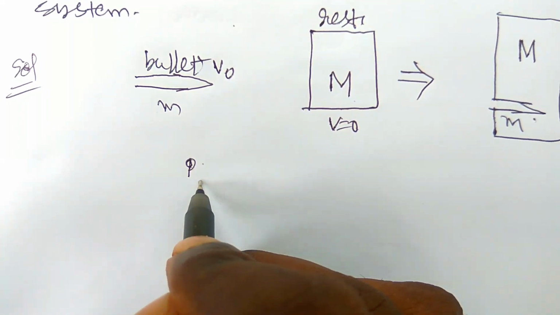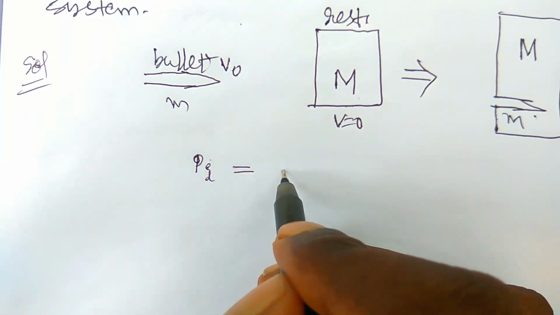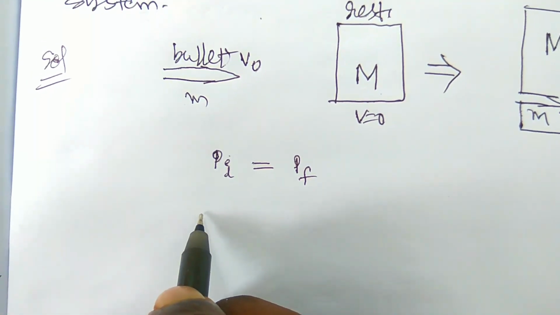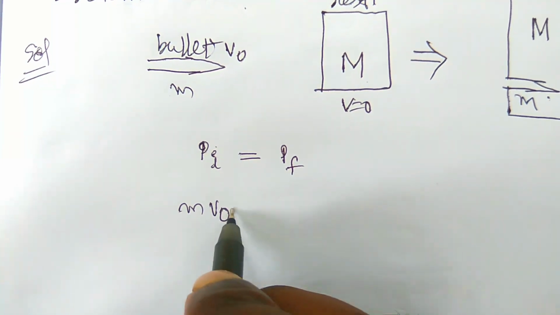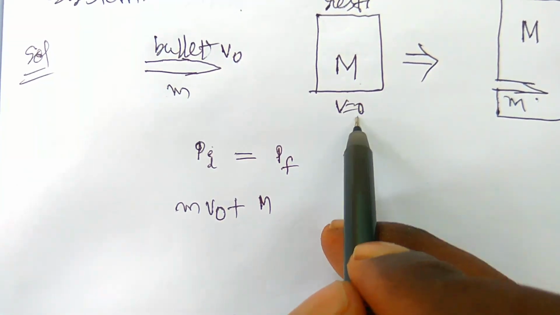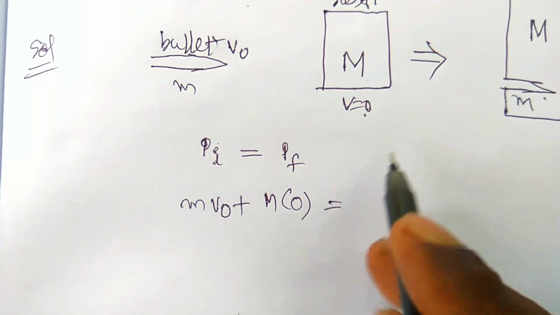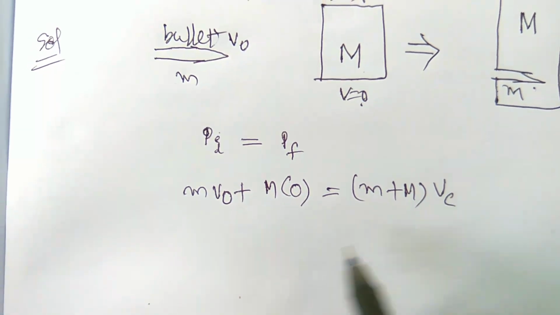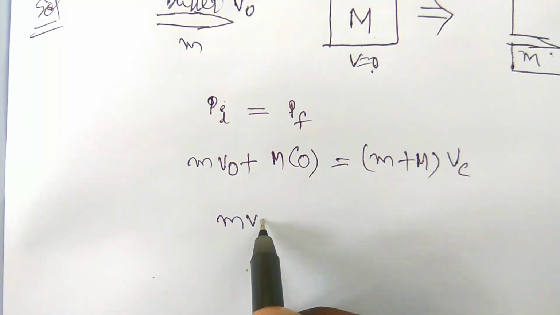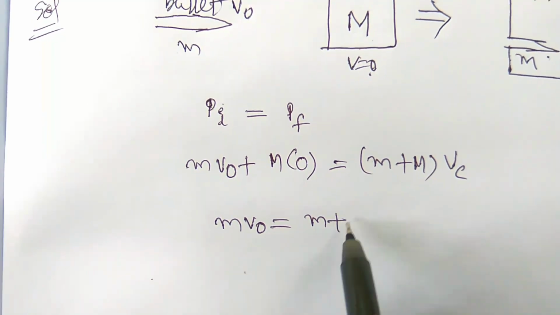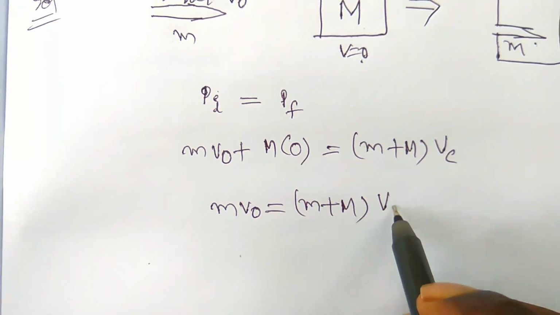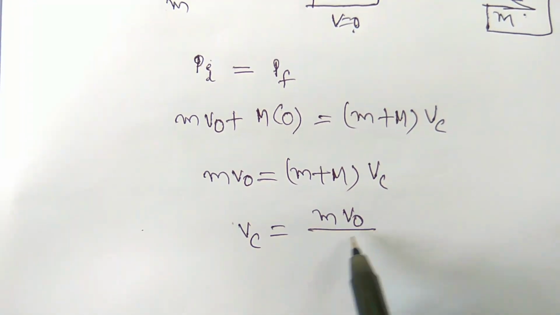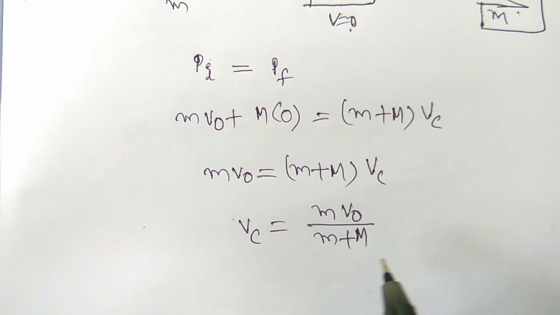Okay, let us write that momentum is conserved here. It means momentum initial before collision is equal to momentum of the system after collision, that is p_f. We can write m v naught plus M into v, which is 0, is equal to (m plus M) into vc. Here we can write m v naught is equal to (m plus M) into vc. Therefore vc is equal to m v naught by (m plus M).